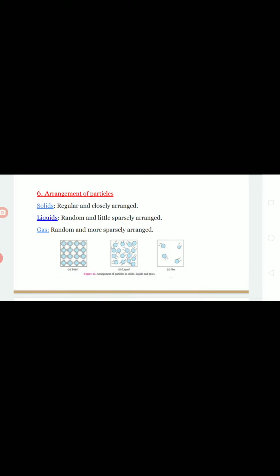The major point we are going to discuss now for solids, liquids and gases is the arrangement of particles. We can see in the picture very clearly. In solids, the particles are very close to each other. In liquids, they are somewhat free. In gases, they are very, very free and their movement is random. Random means they move in all directions in a zigzag way.